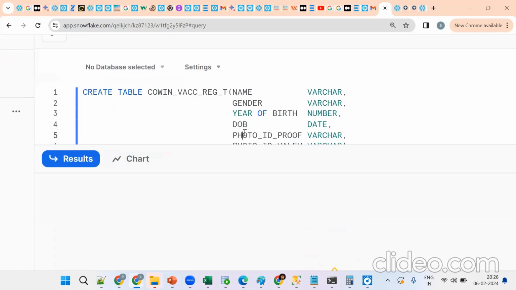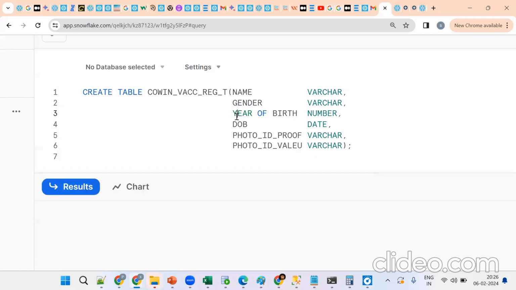What is the issue? We forgot to handle the spaces. Suppose I want spaces in the name, is it allowed? Can you have spaces? Yes or no? Not allowed by default. Think, double quotes. We should put it in double quotes. Okay, see, put it in double quotes and we can do it.